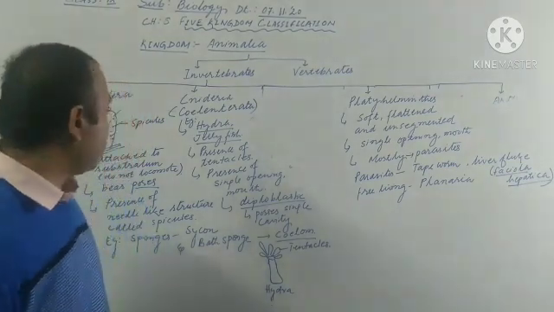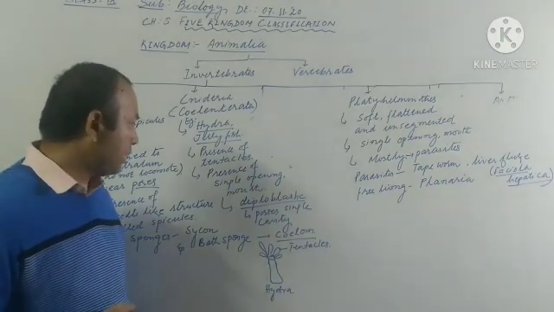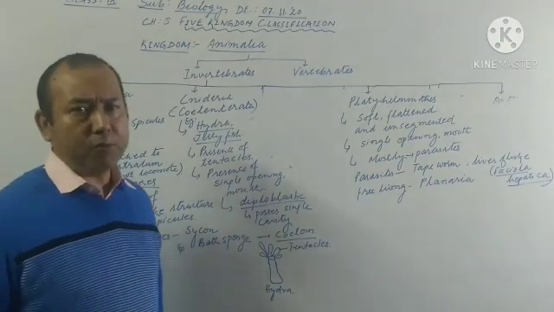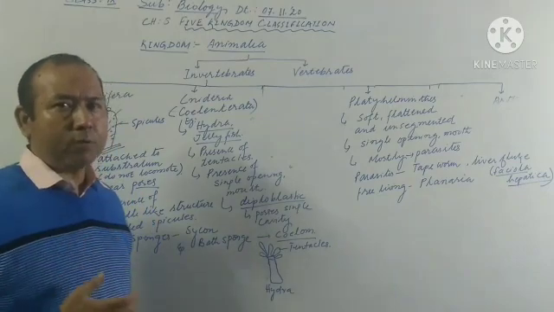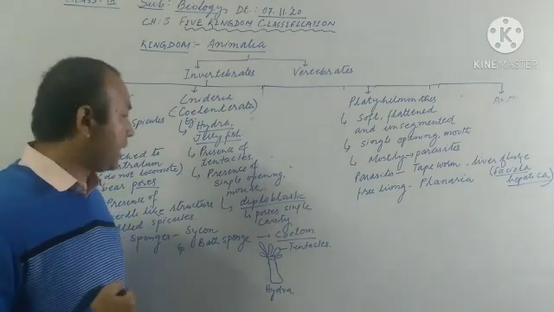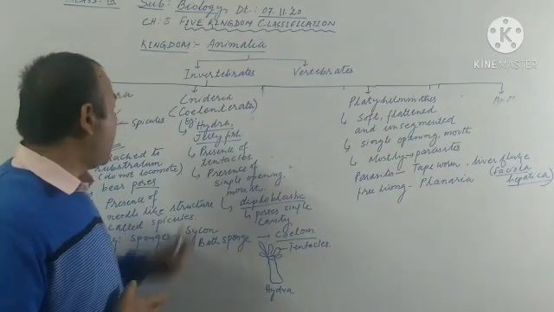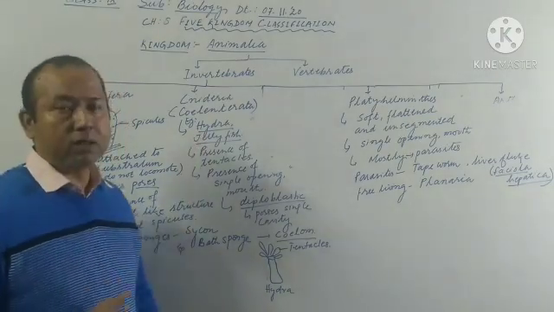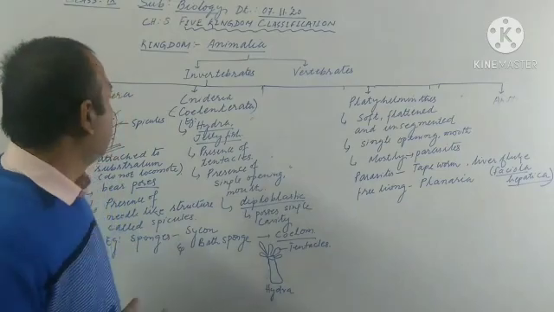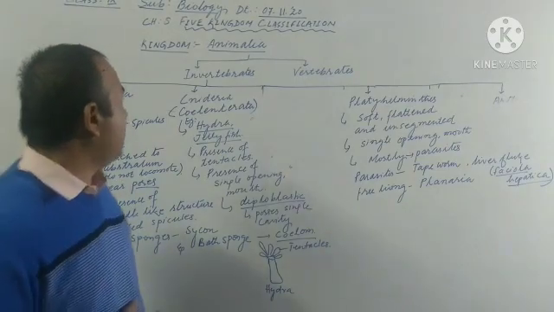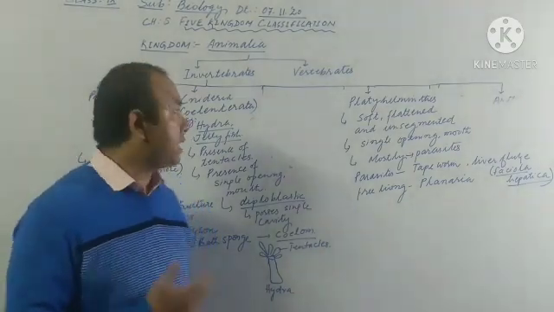Then after that, they are mostly diploblastic. Diploblastic means their body wall is made up of only two layers. So that is why they are called diploblastic. The best examples are Hydra and jellyfish. So this is about the second group of invertebrates, that is Cnidaria, Coelenterata.